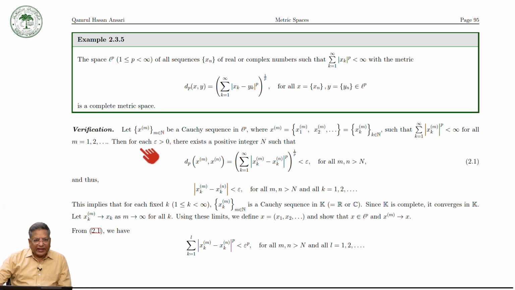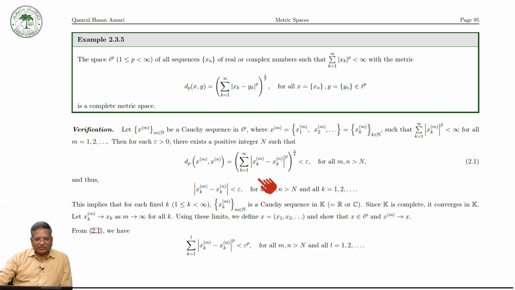Here is a very important point, as we have seen in the case of Rn: this is a sequence of sequences, and each element of the sequence is of this form, and because it is a sequence in LP, it must satisfy this condition.